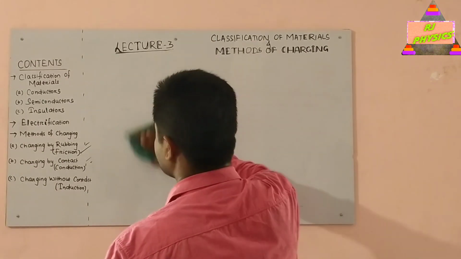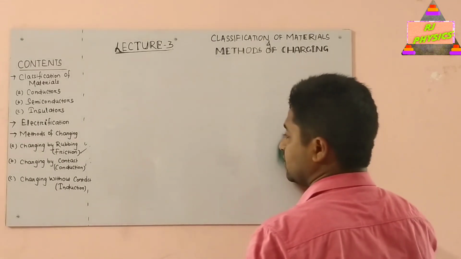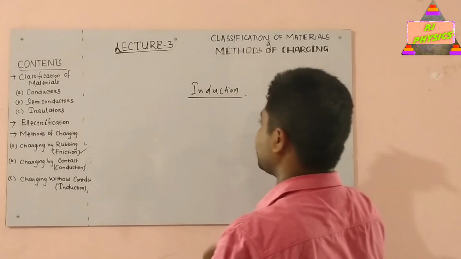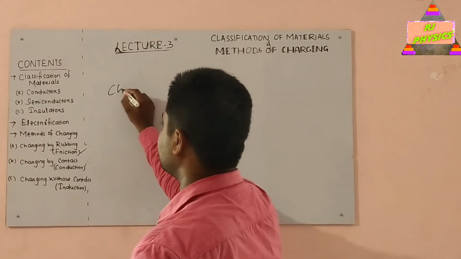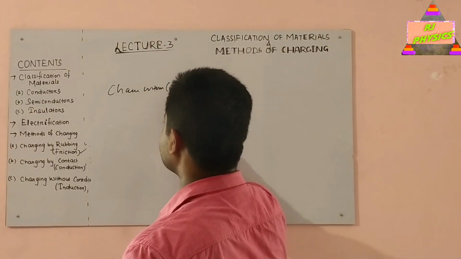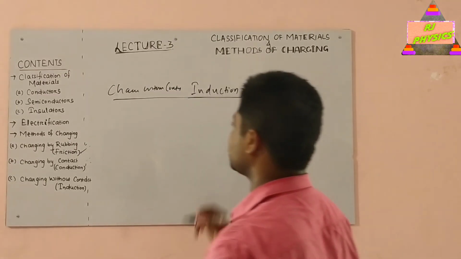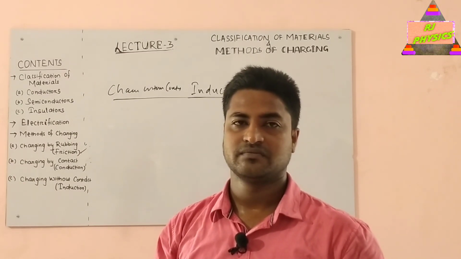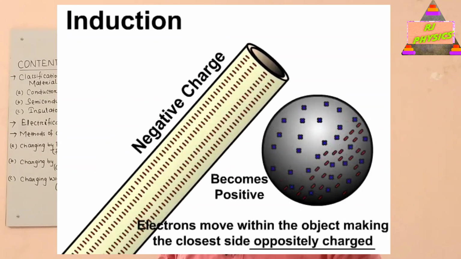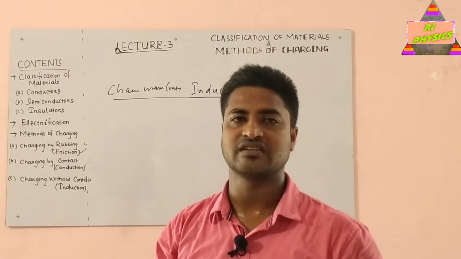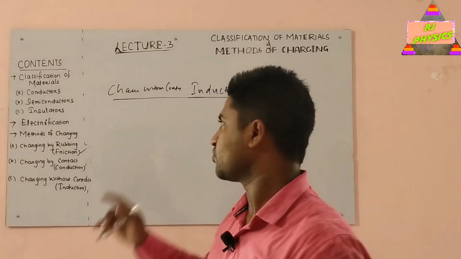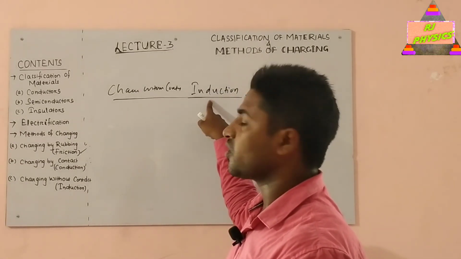Okay, now we have to end this class with the third one, that is called charging without contact or charging by induction. Now what is the definition of it? What do you mean by charging without contact or charging by induction? Its name suggests that it is a process in which an uncharged body can be charged even without touching it to a charged body. Such a process of charging an uncharged body even without putting it in contact with a charged body is known as charging without contact or induction.